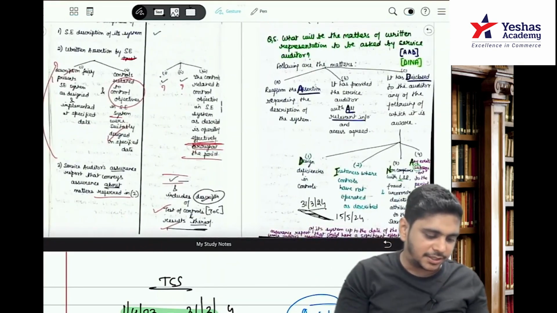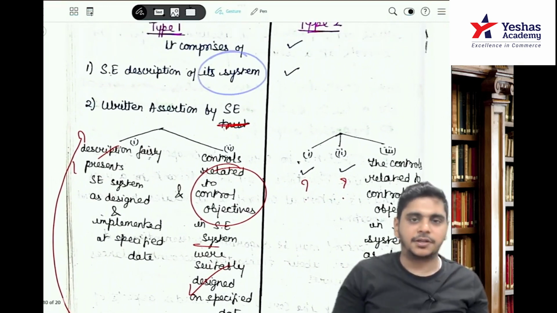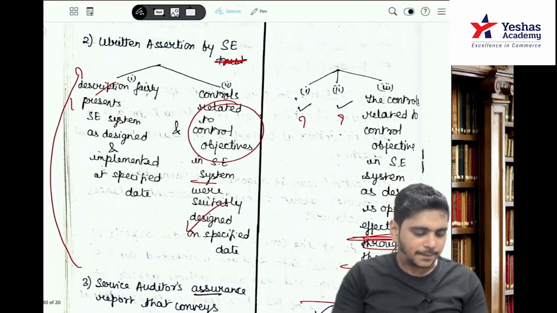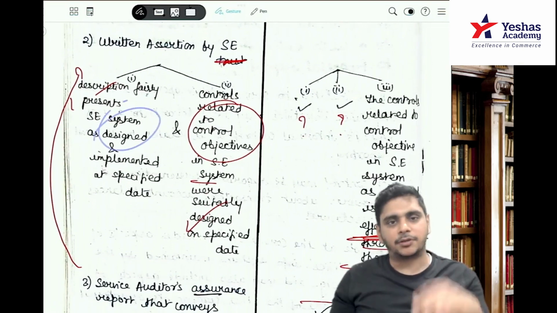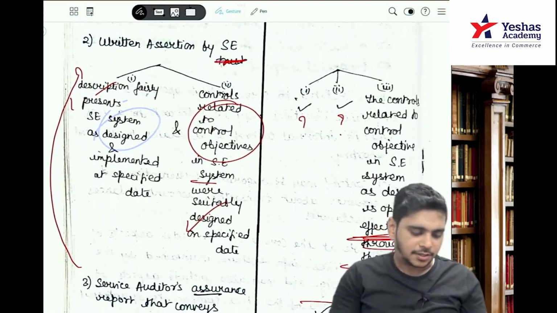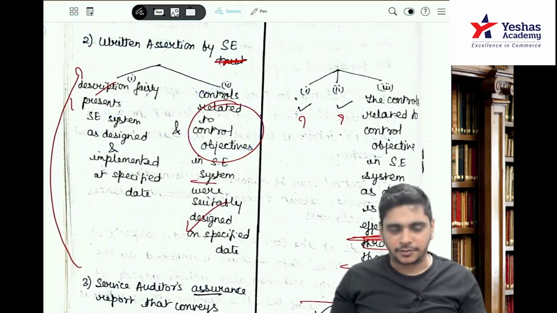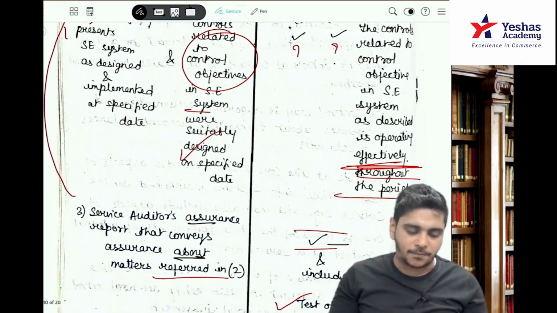But when we studied this, we said you will first give the description of the system. Number 2, a written assertion by the service entity that the system is designed and implemented on a specified date, and controls regarding the control objectives are designed on a specified date. Third, controls regarding control objectives in the system are operating effectively.